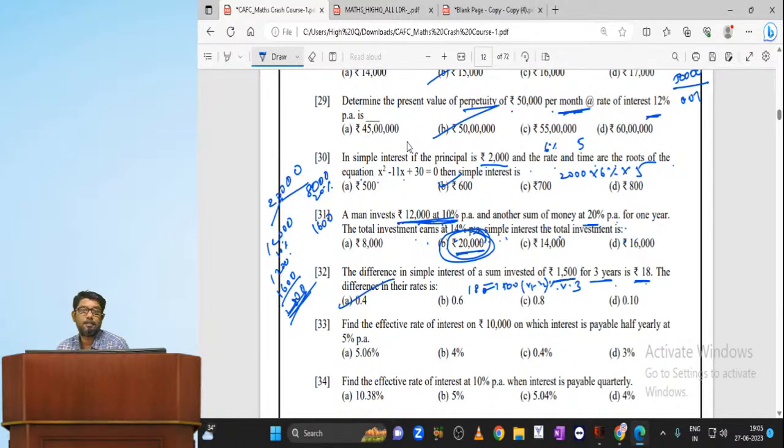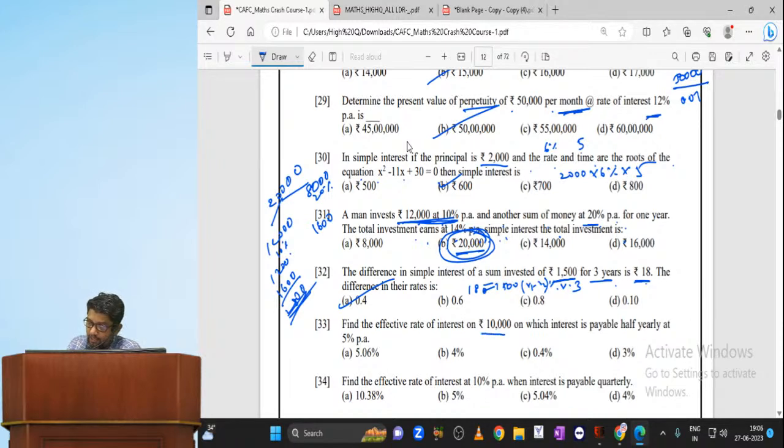I am getting 0.4 percentage. Very simple, my dear. Simple interest is given. Principal is given. They ask you to find out the difference between the rates. So let me take R1 minus R2 directly. So I get 0.004 multiplied by 10, which is nothing but 0.4. So that is my rate of interest.